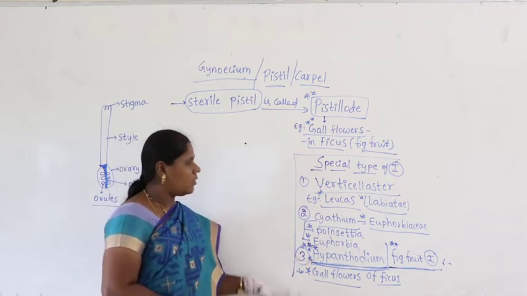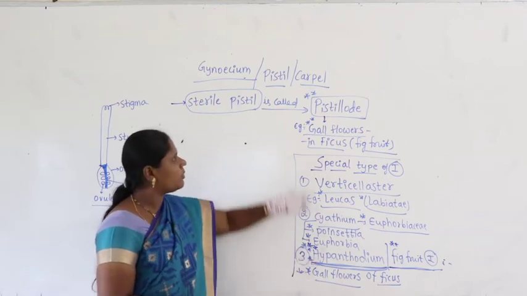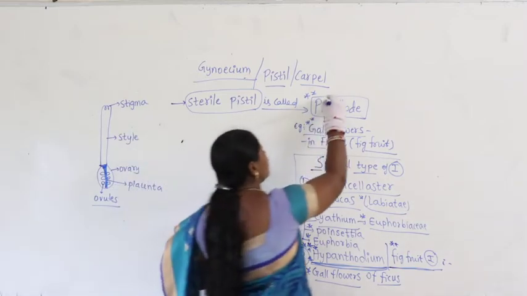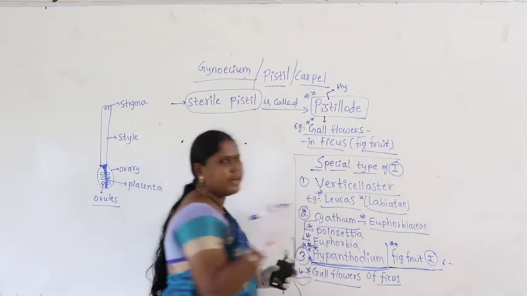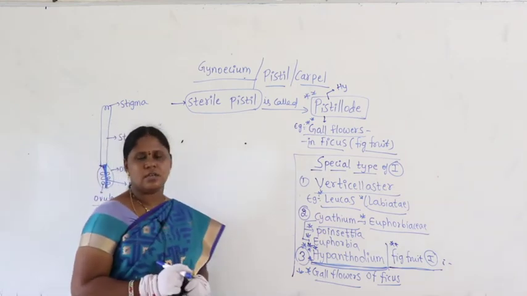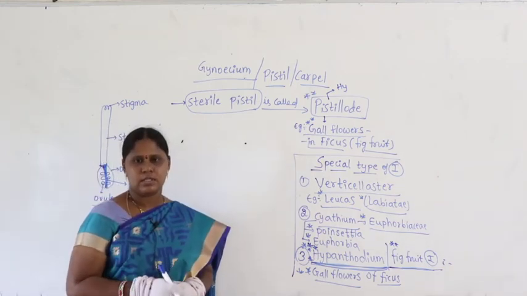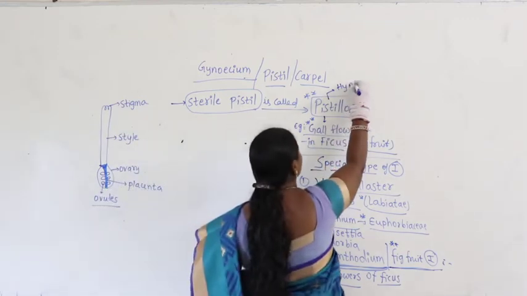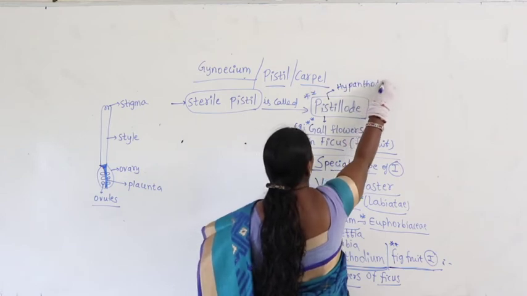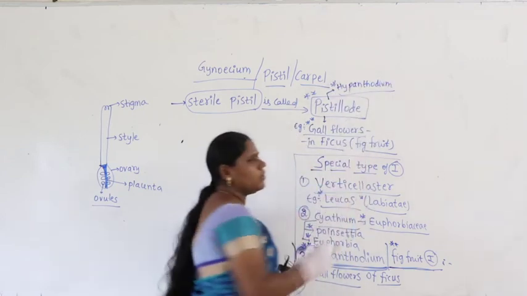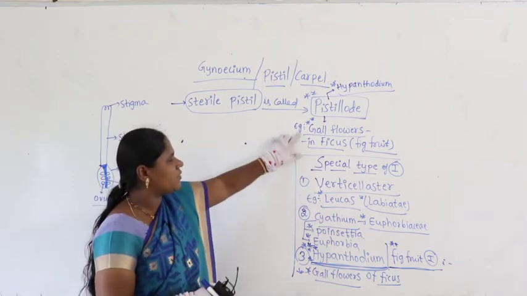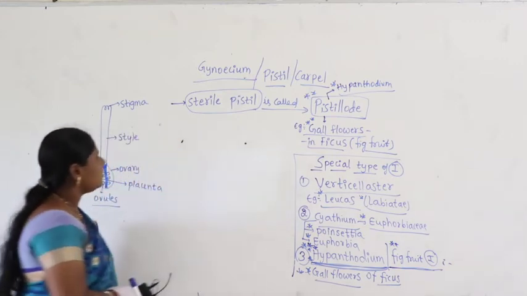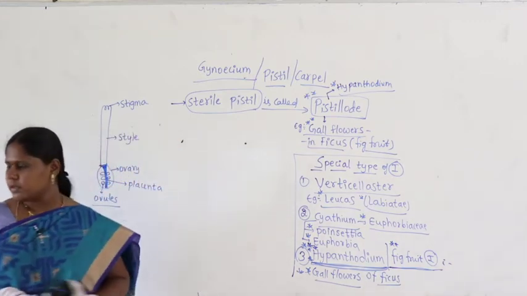Now, why did I write all three again here? The same Hypanthodium inflorescence also contains the condition called pistillode. Sometimes you will get a question: pistillode condition is observed in which type of special inflorescence? At that time, you have to choose the option Hypanthodium. What is the example for Hypanthodium? Gall flowers, the neutral flowers which we find in Ficus. The type of fruit itself is called fig fruit. So that is nothing but a special type of inflorescence.